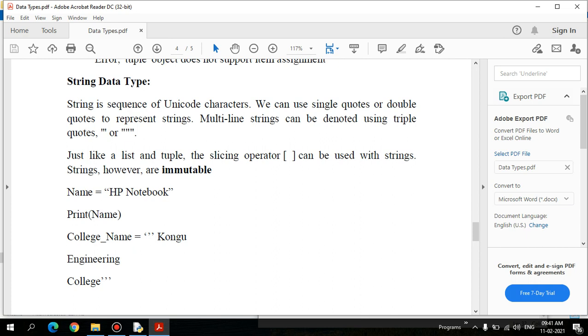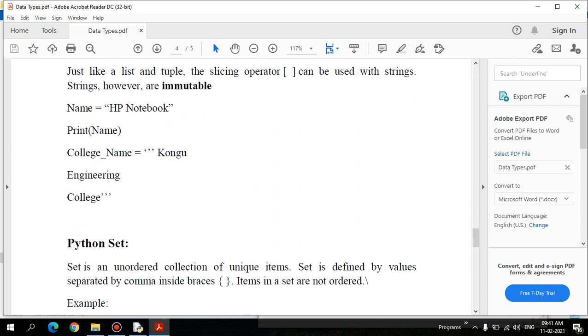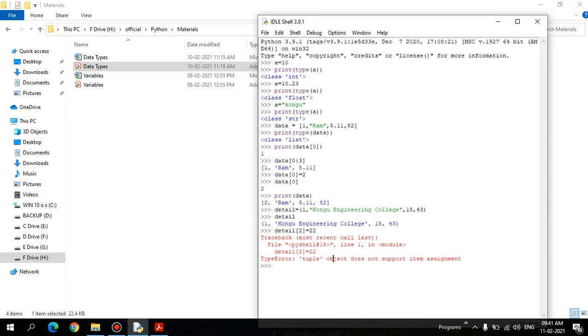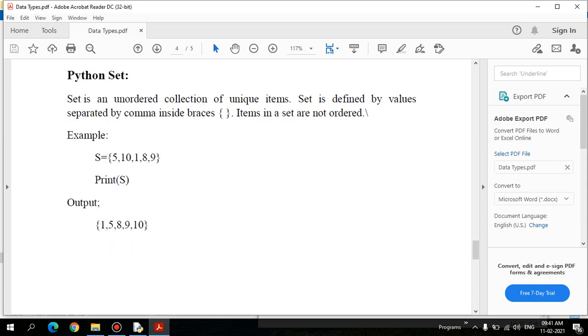In case of slicing characters, you can define your string and access its elements using the square bracket. And here it is immutable also. So if I try to change, yes, that is not permitted. We already discussed multi-line strings, which we have defined. Next one is set. Set is another type of data type.